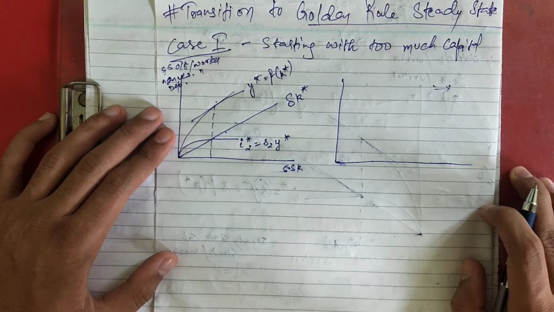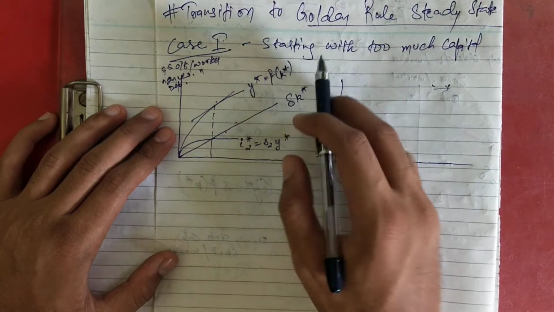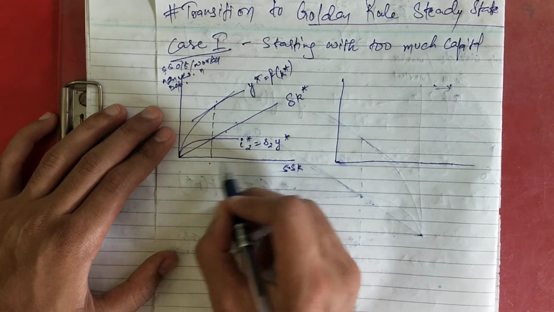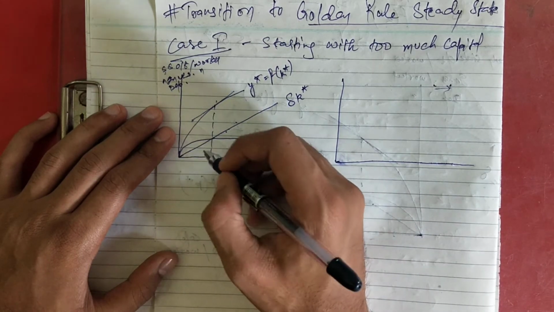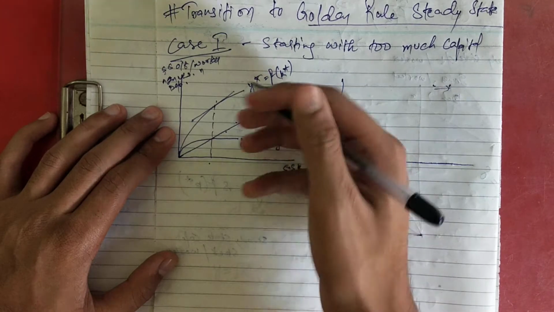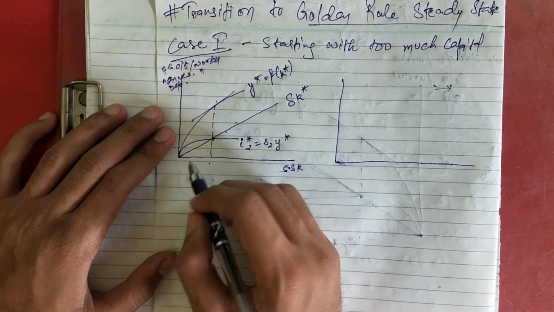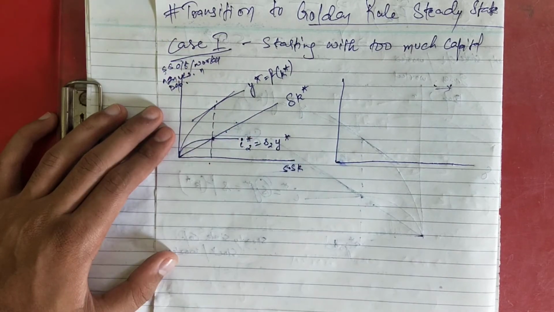But what is our case? Our case is that we are not at this level, but at a level which is higher than this. That means we are starting with more capital, and other than this point there is no golden rule steady state. So let's see what transition takes place.